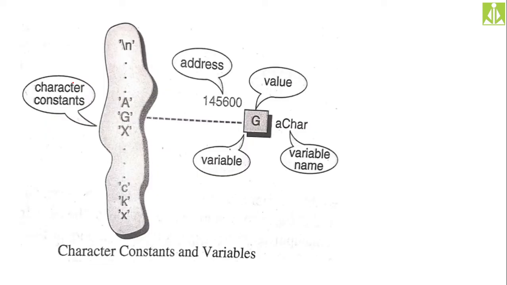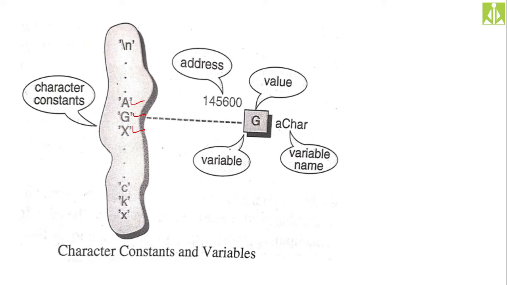Next, as you can see over here, this is your character pool. Whatever characters we have inside the computer, special characters, escape sequences, normal characters, if you put all those together, we call it a character pool. Every character in this character pool is a character constant.